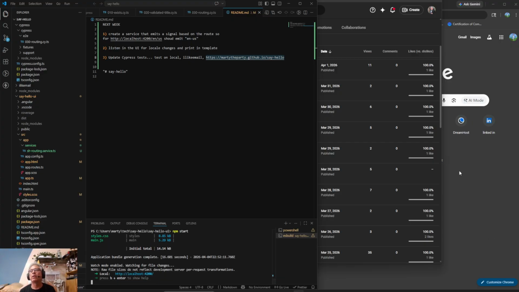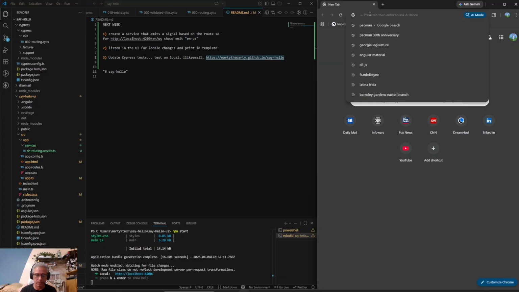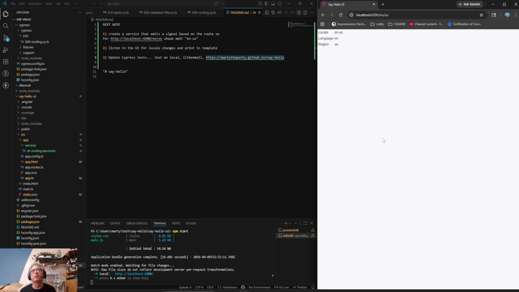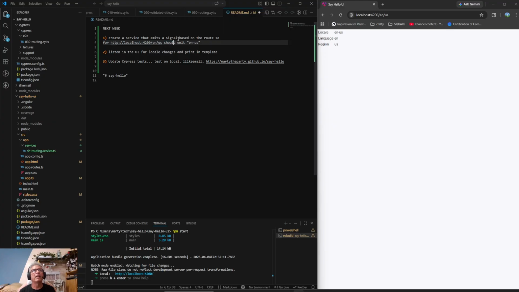We started. Okay, we are up and running now. Let's go. Localhost 4200. Okay, so I think I have create a service that emits a signal based on a route. So it should emit, yeah, so we definitely are doing that. Okay, listen for locale changes and print in the template. Yes, I definitely did that, so this one's done. And then update unit test on local, and then see unit tests. Oh, okay. So actually, this works fine.